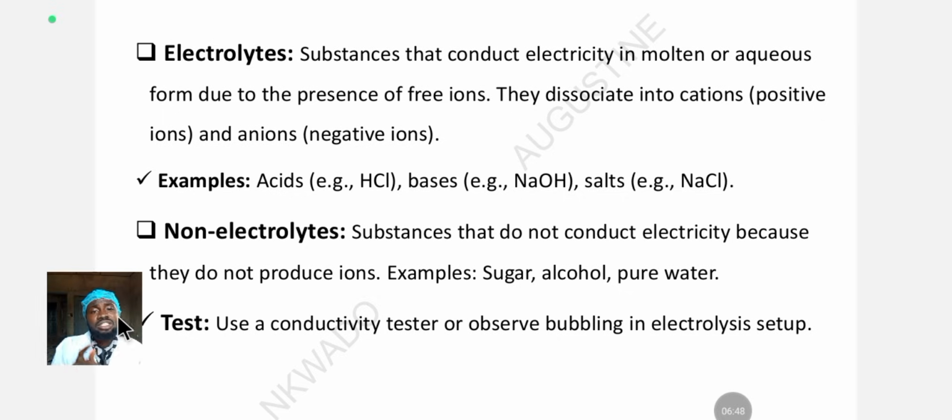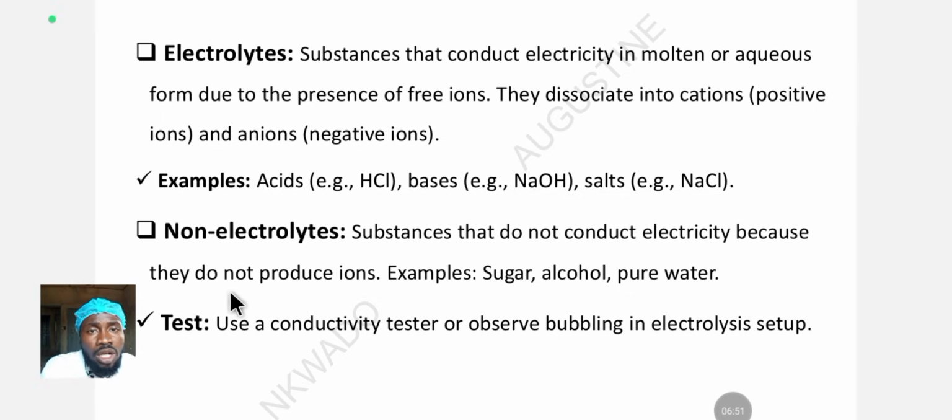If you are not taking my lecture on cells, please do well to take my lectures on battery cells. It's very short, concise, straight to the point, only what Jamb wants you to know. All right, let's look at non-electrolytes.